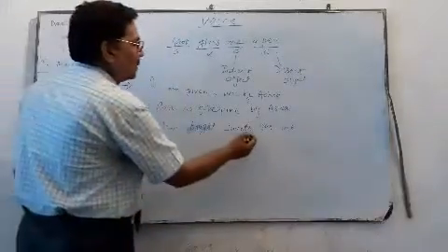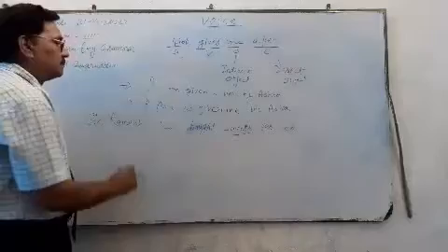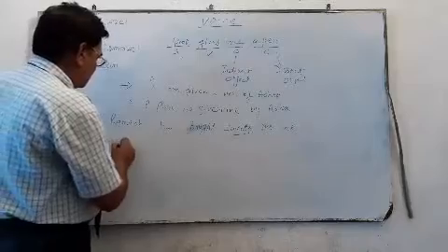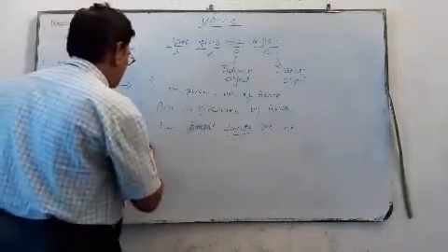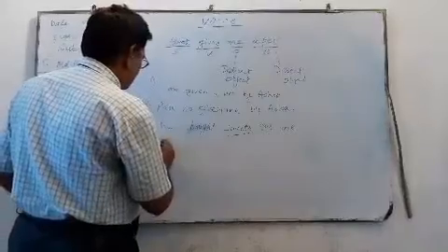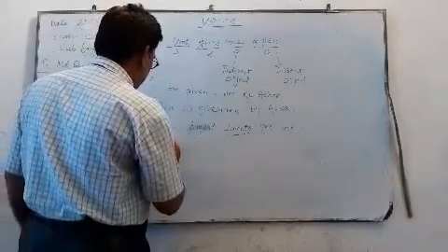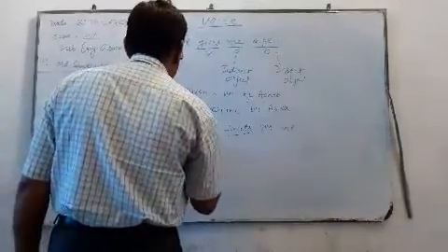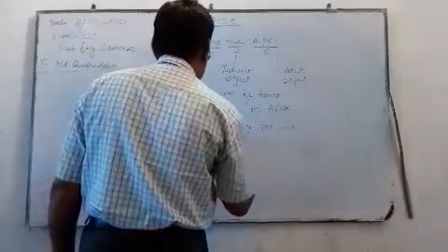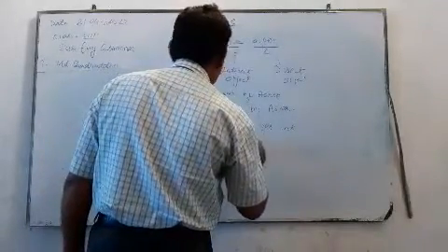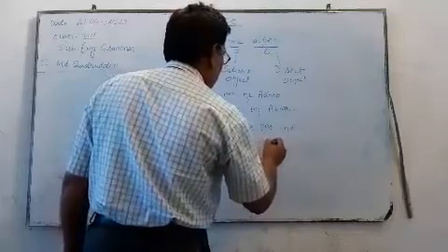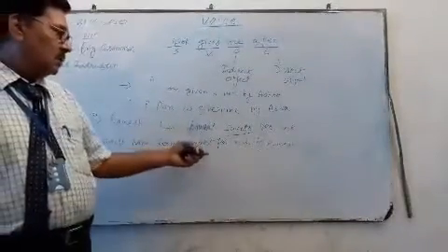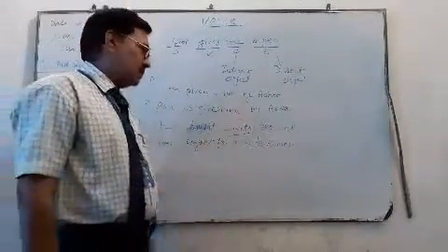Here sweets is the object and for me is also an object. Sweets have been bought for me by Ramesh.